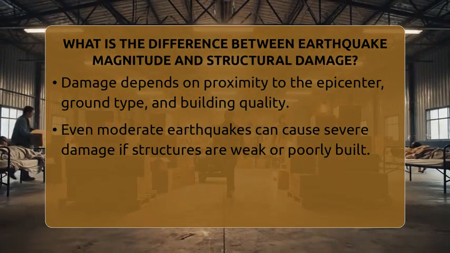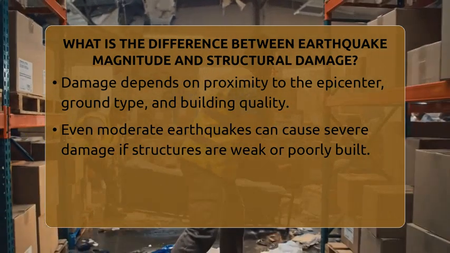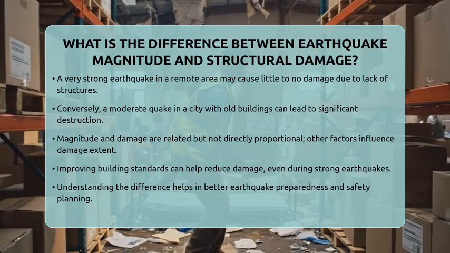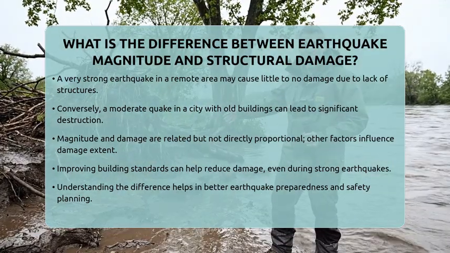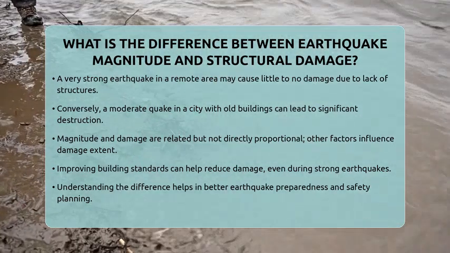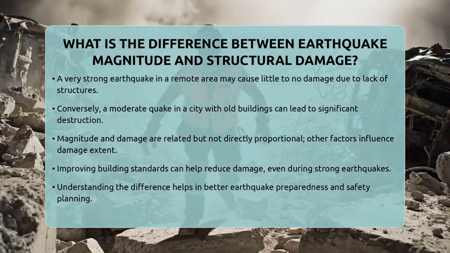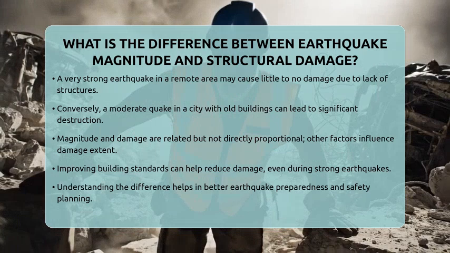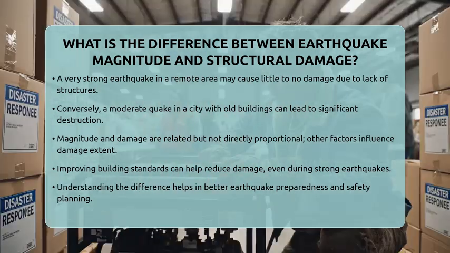So, in simple words, earthquake magnitude measures the total energy released by the quake. Structural damage shows the actual harm done to buildings and infrastructure. The two are connected but not directly. A big earthquake can cause little damage if the area is unpopulated or well prepared. Conversely, a smaller quake can cause a lot of destruction if the structures are not built to withstand shaking.